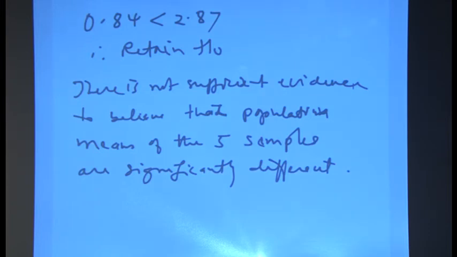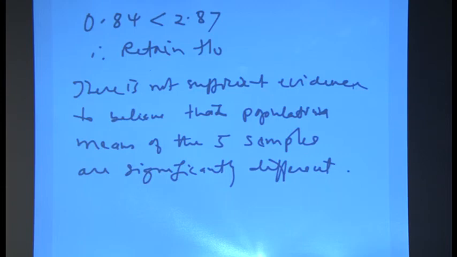What does that mean? That means there is not sufficient evidence to believe that the population means of the 5 samples are significantly different. That means the means of the samples are not different, they are similar, because we accept the null hypothesis. The null hypothesis says that the means of the 5 different groups are all the same.